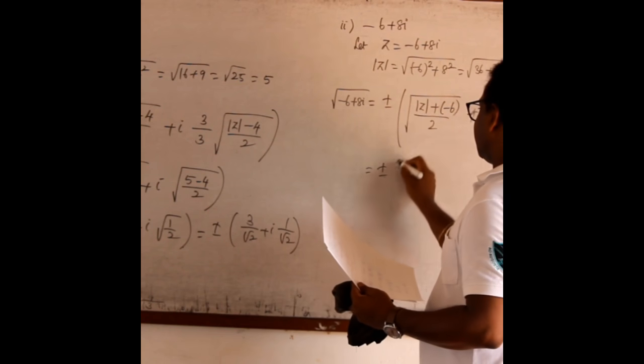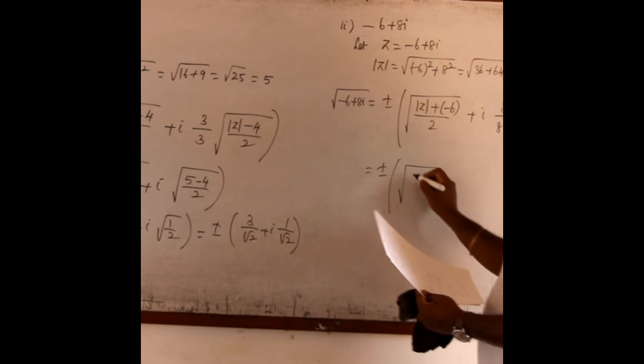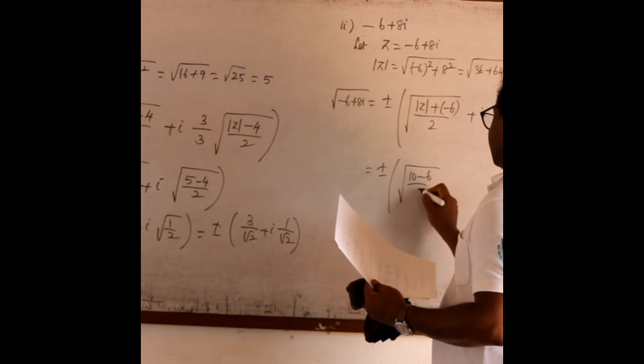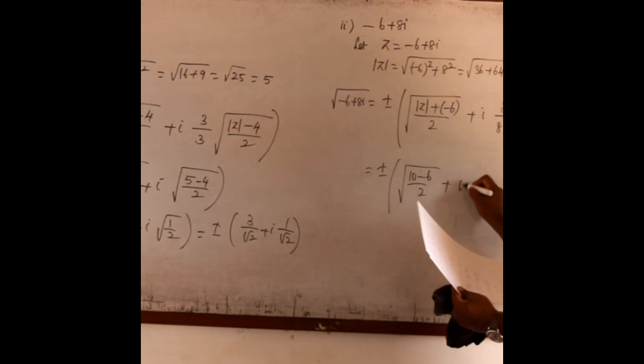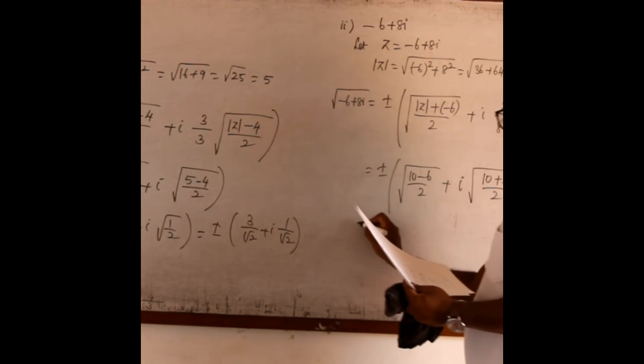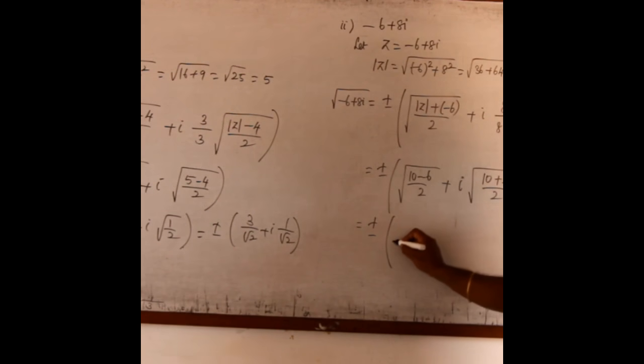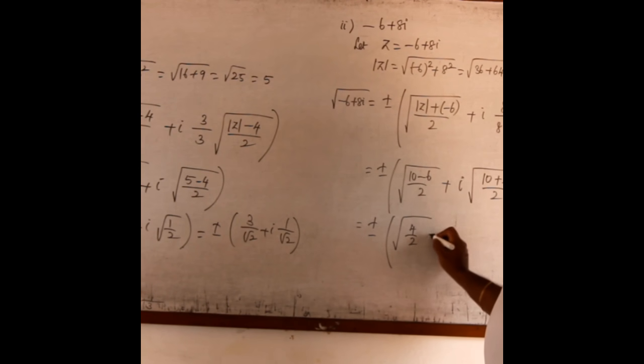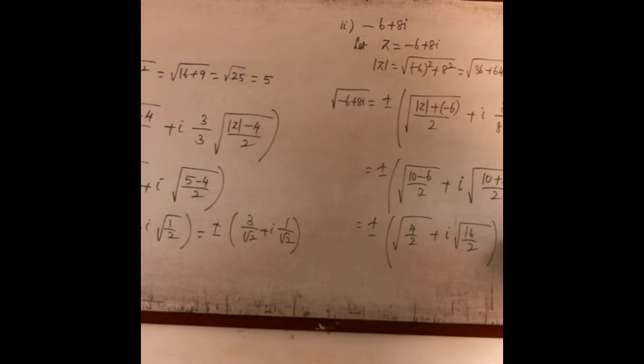This is plus or minus root of (modulus of z is 10, plus minus 6) by 2, plus here 8 by 8 is plus i, root of (modulus of z is 10, minus of minus 6 is plus 6) by 2. It is plus or minus root of (10 minus 6 is 4) by 2 plus i into root of 16 by 2. That is equal to plus or minus root of 4 by 2, which is root 2, plus i into root 8, or plus or minus root 2 plus i into 2.